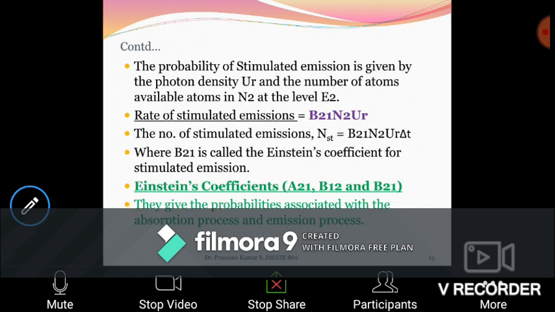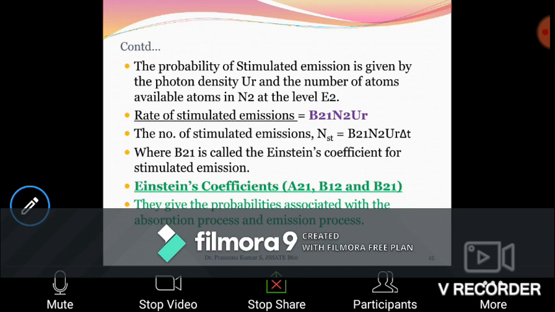The probability of stimulated emission is given by B21 N2 U gamma delta T. That is the number of probable emissions. Again, the rate of emission is dN_ST by dt. If you differentiate N_ST by dt, it will give you the rate of stimulated emissions. The rate of stimulated emissions is directly proportional to the number of atoms available in the level E2 and the passing photon density, that is U gamma. Their proportionality constant is given by B21. It is called the Einstein coefficient for stimulated emission.